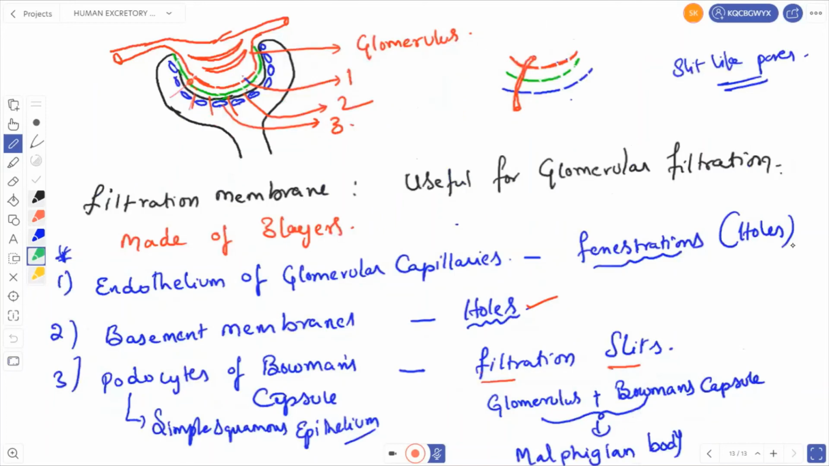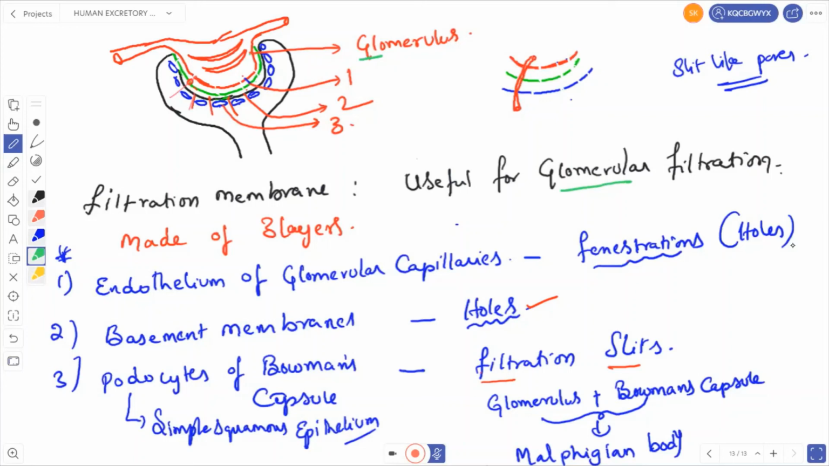Okay. Now let us go for the next one, filtration membrane. Filtration membrane is useful for glomerular filtration. So the filtration membrane consists of 3 layers. What are those 3 layers? First one is endothelium. That means the simple squamous epithelium of the glomerulus is called endothelium. After that, basement membrane. You all know that epithelial cells arise from the basement membrane. And the third one is the simple squamous epithelium of the Bowman's capsule, that is the visceral layer called podocytes, right?